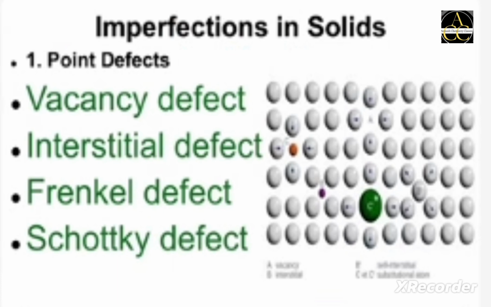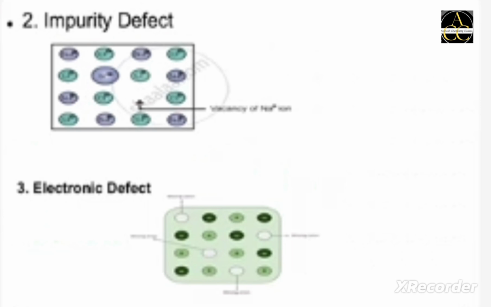Imperfections in a solid, such as point defects, play a significant role in altering properties. Vacancy defects, interstitial defects, Frenkel defects and Schottky defects are the common types that affect the arrangement and the behavior of particles. Impurity defects and electronic defects further influence the properties of solids. The defects can lead to variation in electrical conductivity and other characteristics, making them crucial in material science.